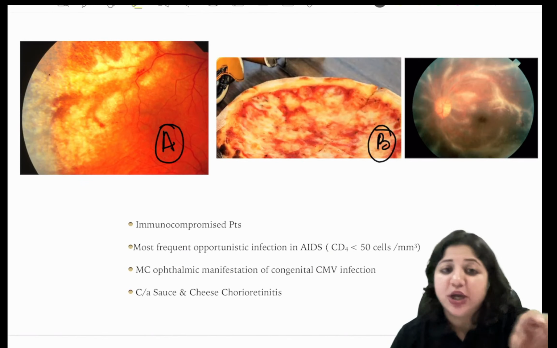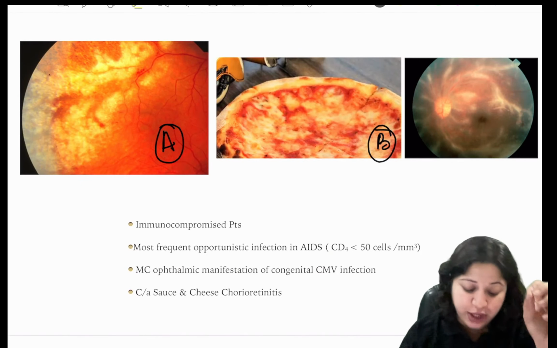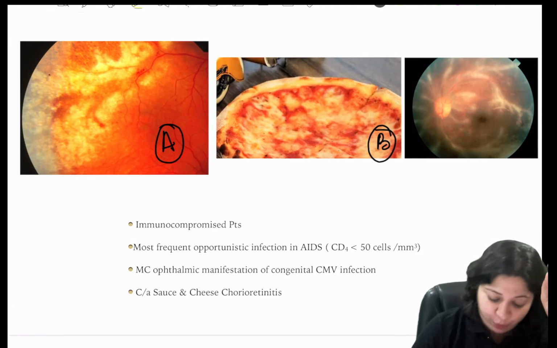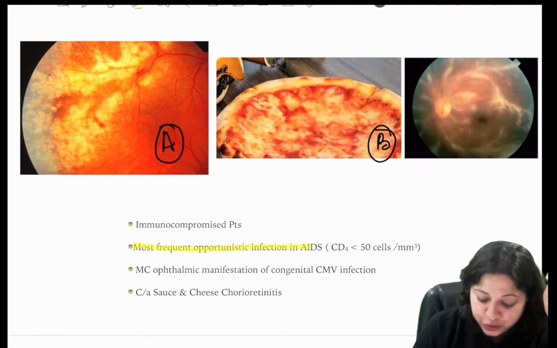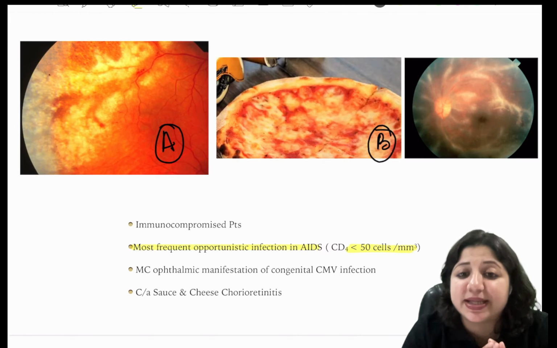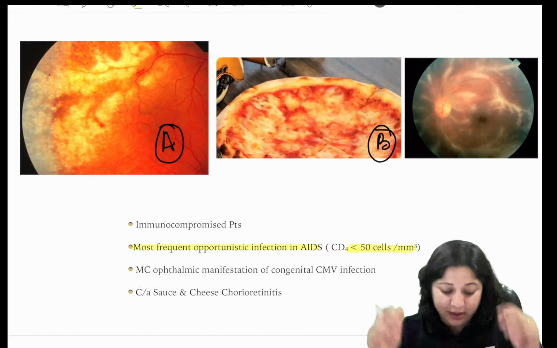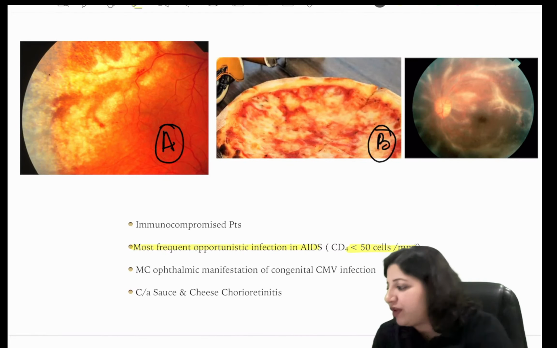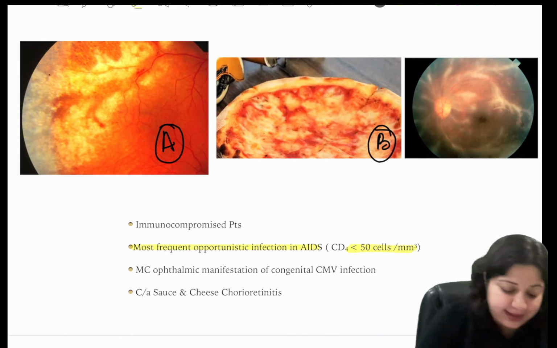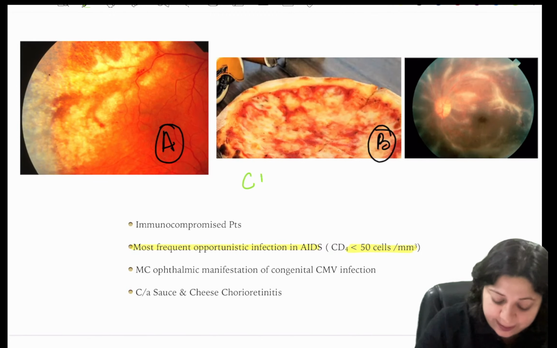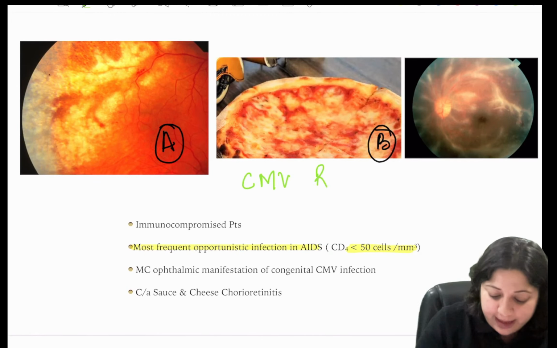And these images. What is the most frequent opportunistic infection in AIDS? That is my point. The most frequent opportunistic infection in AIDS when the CD4 cell count goes below 50 cells per millimeter square. Now tell me, what is the answer? Absolutely, Harish. Very good. The answer is CMV retinitis.